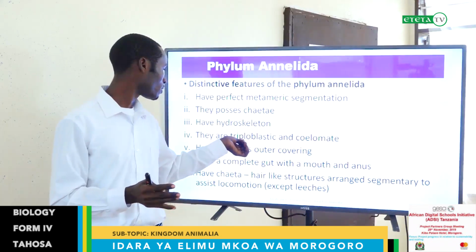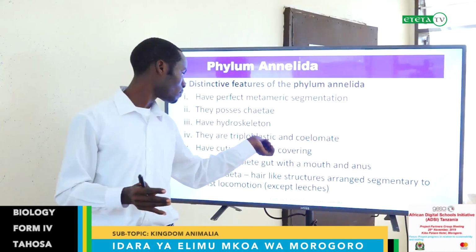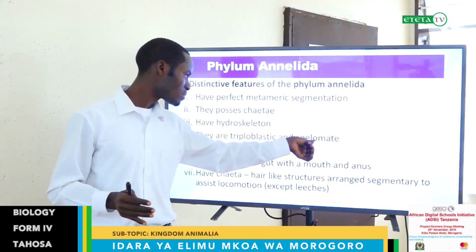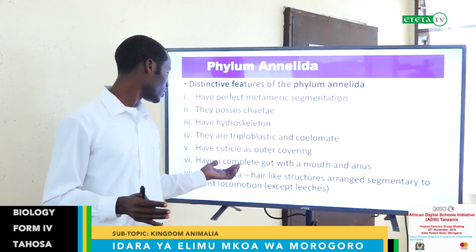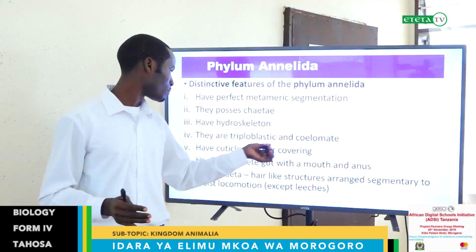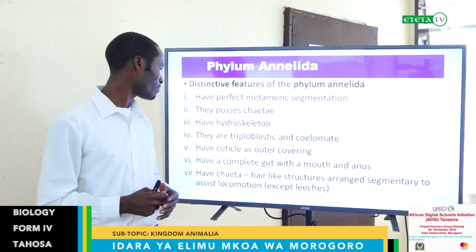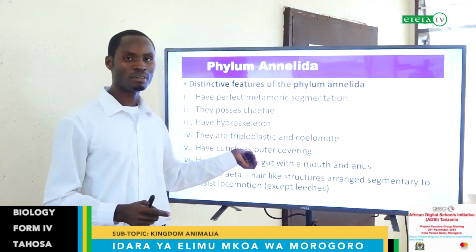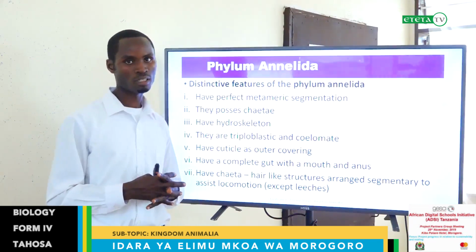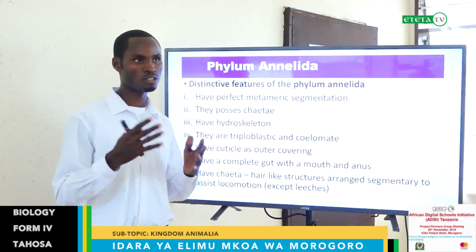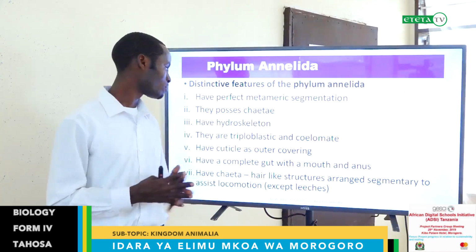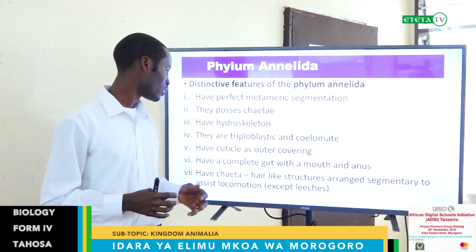That is why we call them triploblastic and coelomate. And that is why the same coelom, the same fluid, is acting as a hydroskeleton. They are triploblastic and coelomate, and have a cuticle as outer covering. The same cuticle for protection. Remember, these organisms have to move through the soils, and to reduce friction or injury, they are covered by this hardy cuticle for them to survive well in their environment.